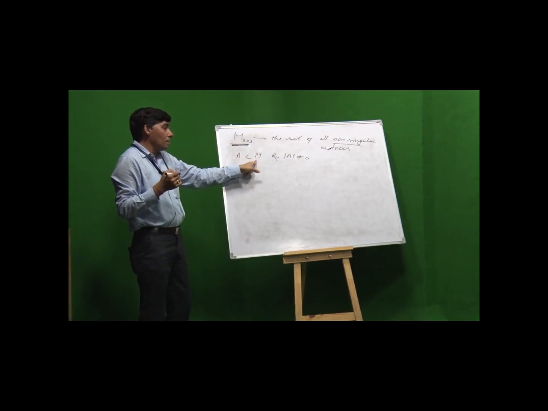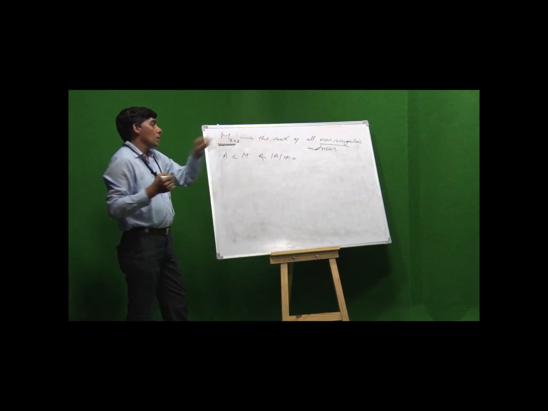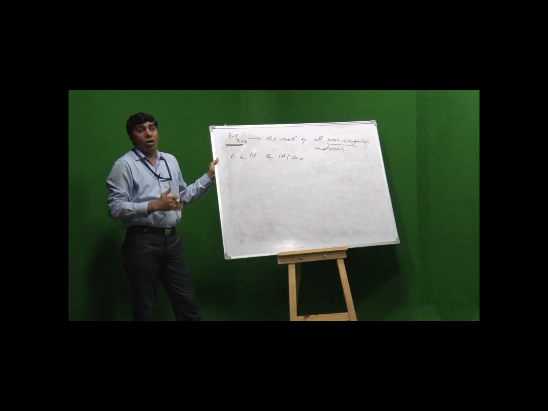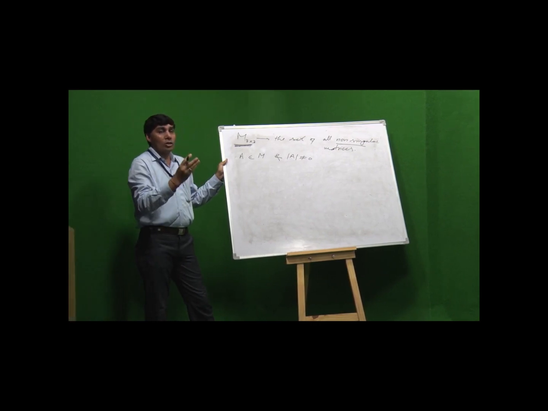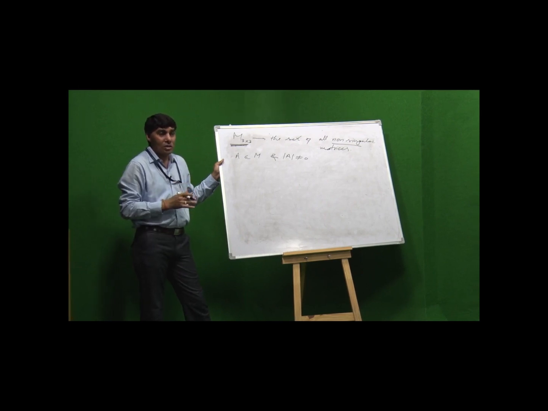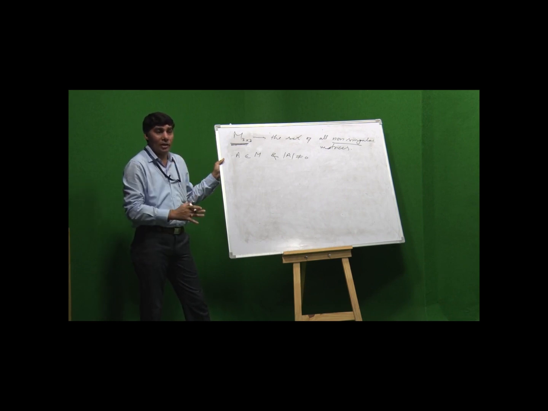We will satisfy all the properties: closure property, associative property, existence of identity, existence of inverse. These 4 properties will be satisfied, but the 5th one, the commutative property, we fail.